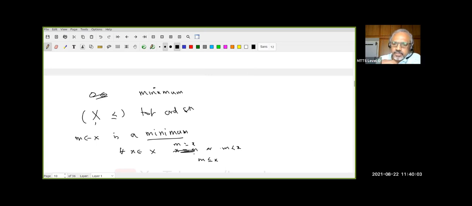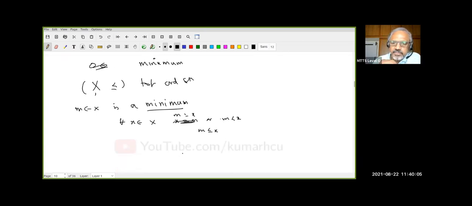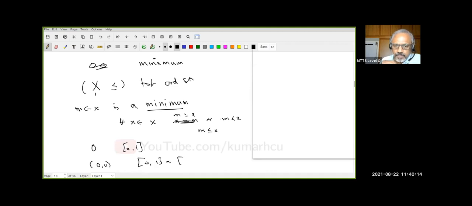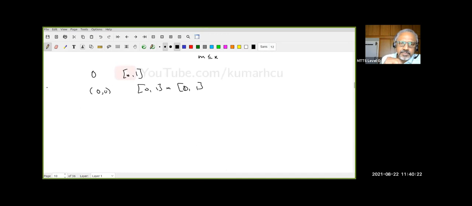So what did you see? We saw 0 is a minimum for this one. And similarly, (0, 0) is a minimum for this one. These are all minimum elements. And similarly, what is our next concept? Maximum. 1 is the maximum for [0, 1].